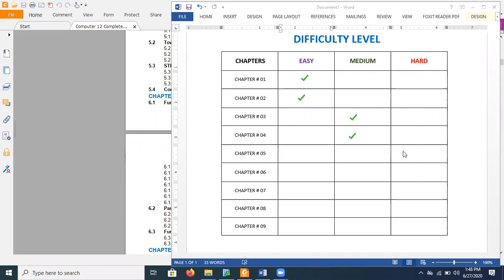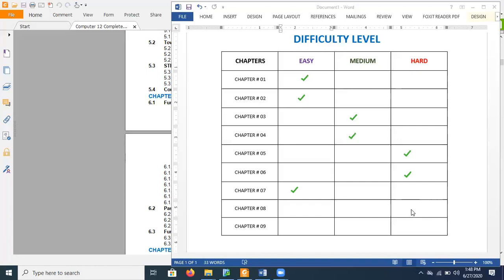Now the real difficulty starts from chapter number 5. Chapter number 5 is hard. Chapter number 6 is also hard. Chapter number 7 is very easy. If you understand all these chapters, then this chapter is easier for you. Otherwise, if you haven't studied these 4 chapters very well, then obviously chapter number 7 is also difficult for you, right? So for those students who understand chapters 3, 4, 5, 6 very clearly, chapter number 7 is easier. Otherwise chapter number 7 is also a hard chapter.